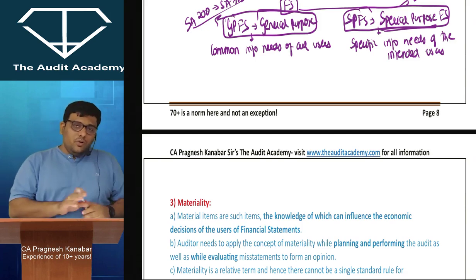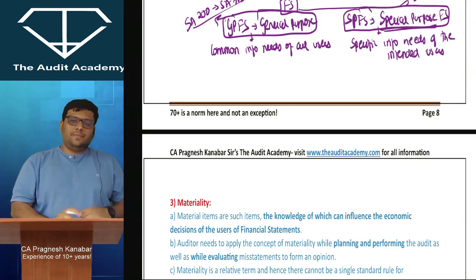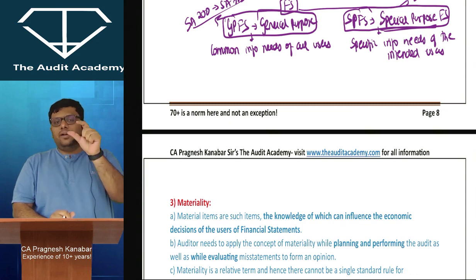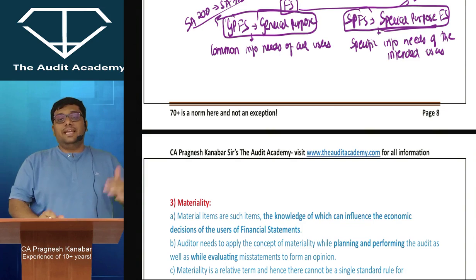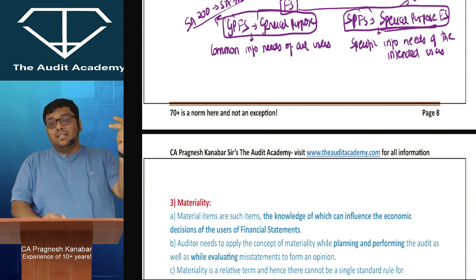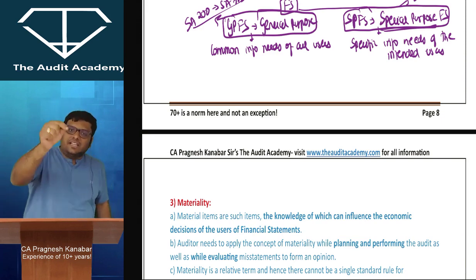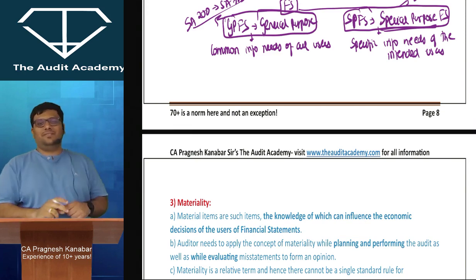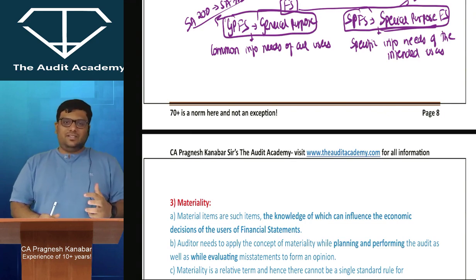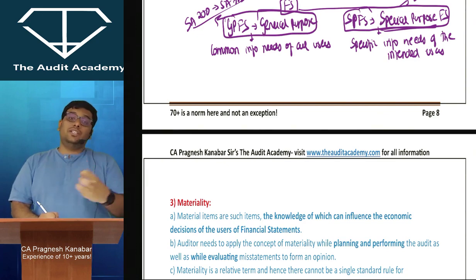Students, if you do a detailed reading of Schedule 3, AS, Ind AS, you will realize that inside it there is one line written that these disclosures are minimum disclosures. Additional disclosures are supposed to be given by the management in order to achieve fair presentation. Perfect. That is the line which gives you the authority to argue with the client to provide additional disclosures. Right? Because Schedule 3, AS, Ind AS takes the effort to do something more in order to achieve fair presentation.